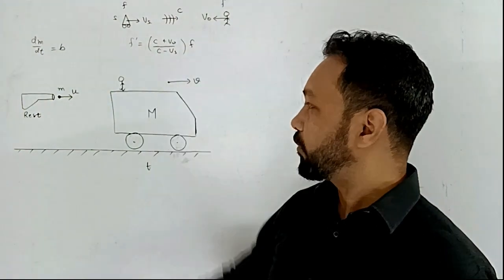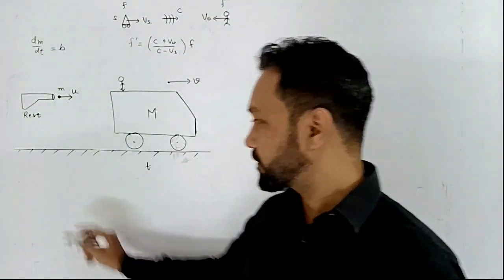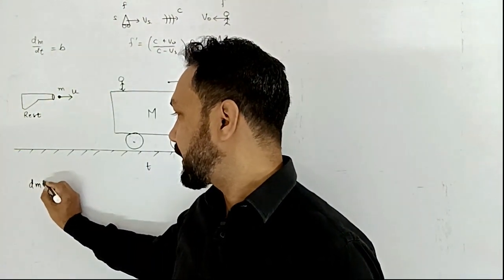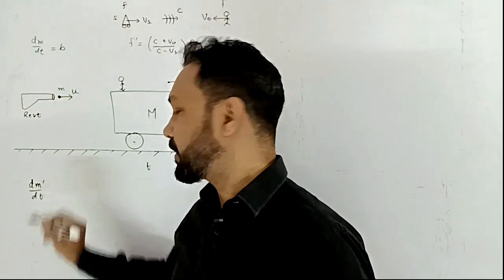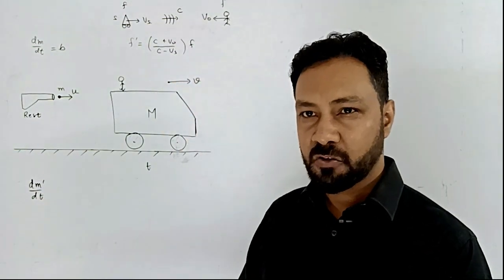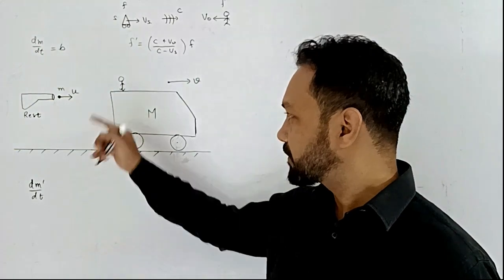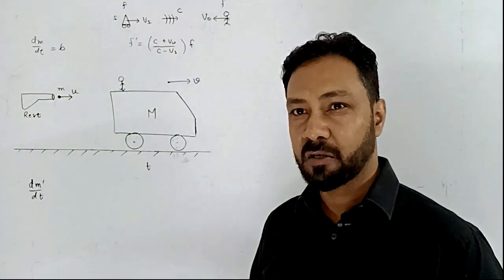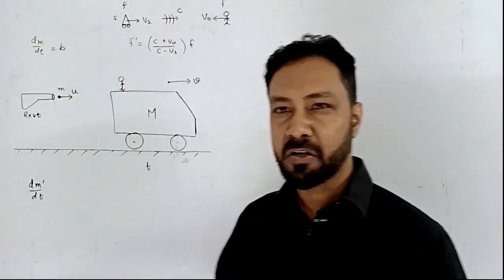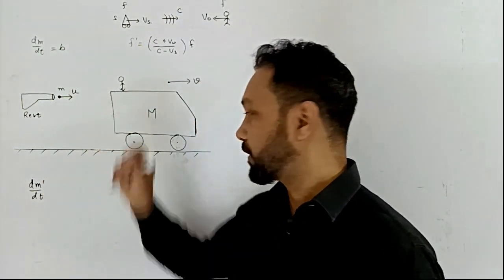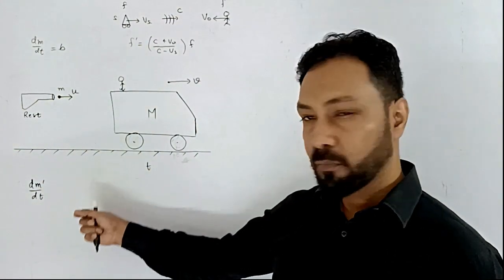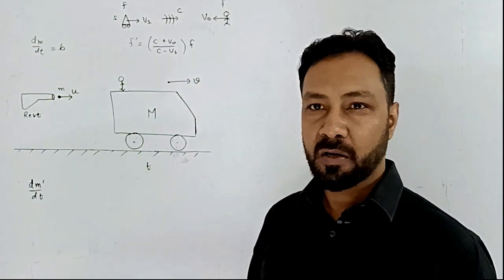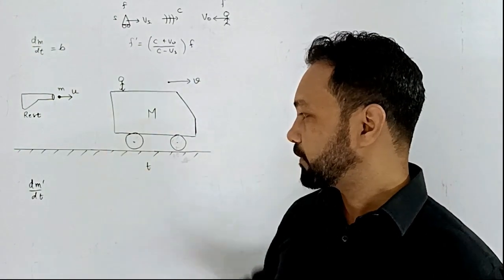So using this analogy, say dm dash by dt is the rate at which the mass is striking the cart. So dm dash by dt, you can say that in dt time dm dash mass is striking the cart. Again I am repeating, in dt time dm dash mass is striking the cart.